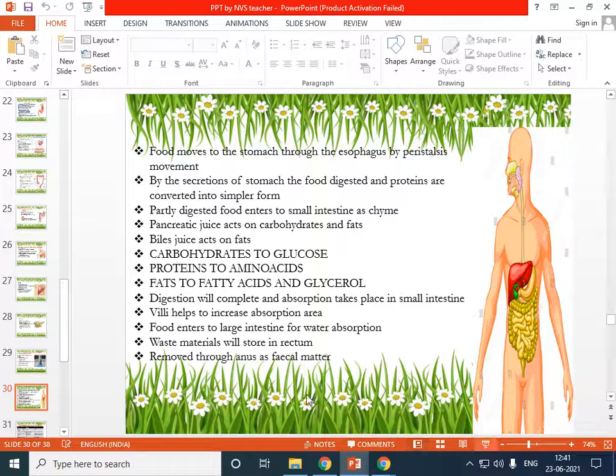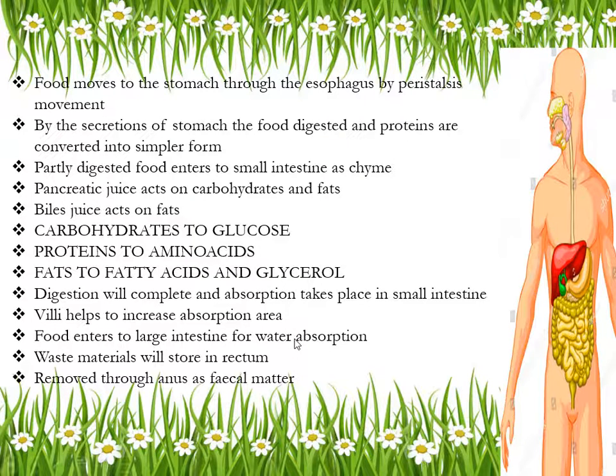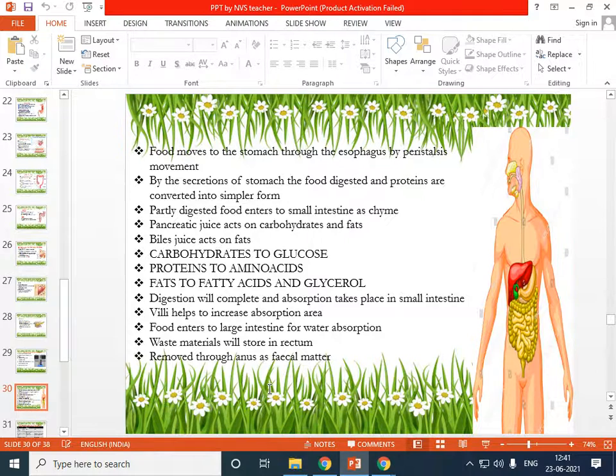Okay. See here, the waste food will be stored in the rectum. After that, that waste food will be removed by which part? Anus, as fecal matter. Understood till here? This is all about the digestive process in your body. Is anybody having a doubt? No one is having a doubt? Next. Shall we move to the next?